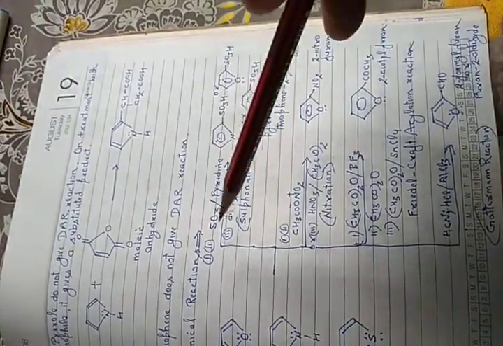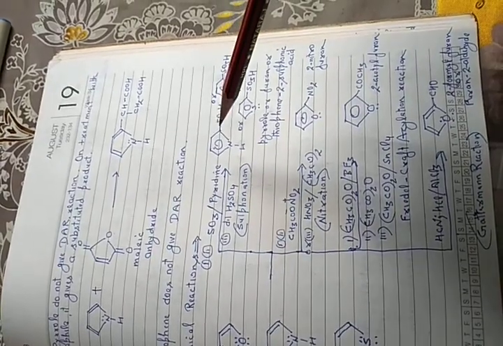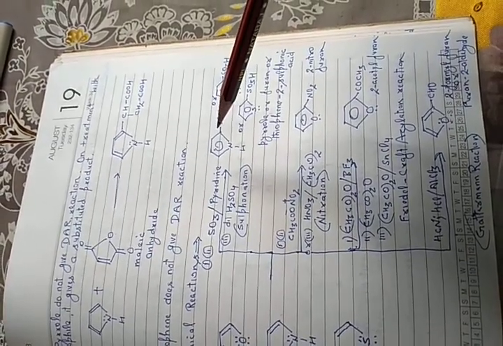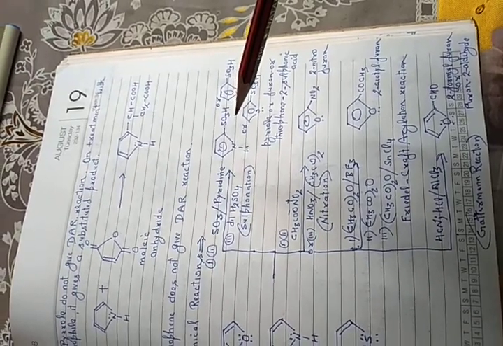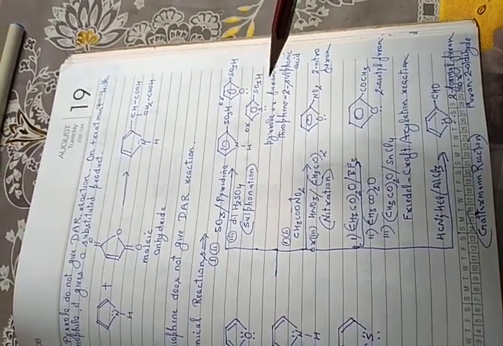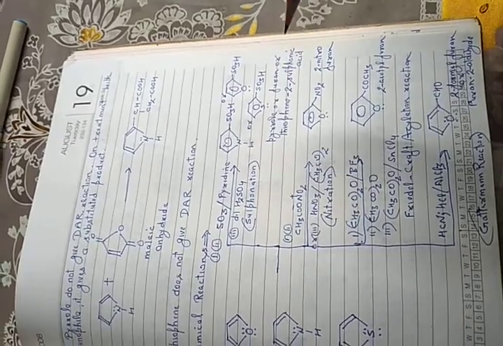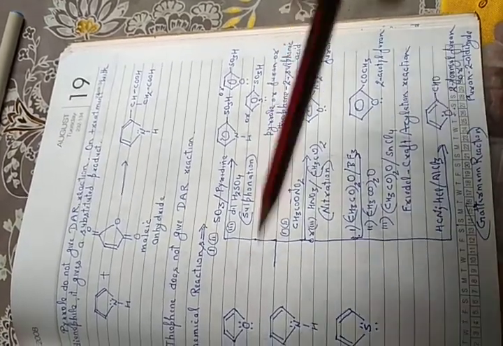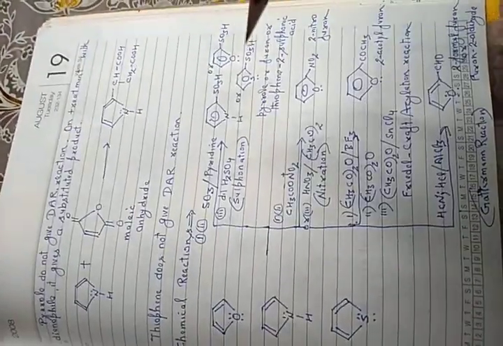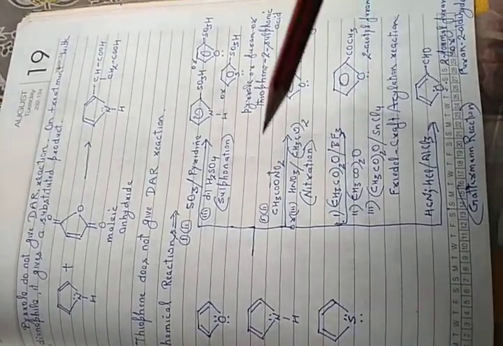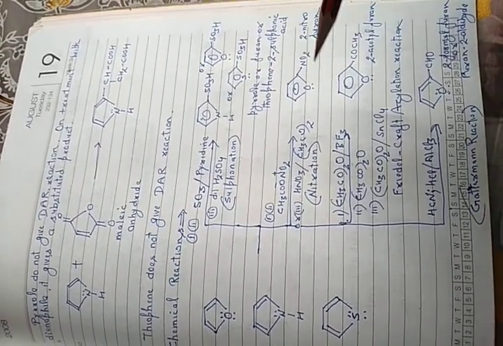This is the sulfonation. In sulfonation, the SO3H group is introduced at carbon 2. The compound name is pyrrole 2-sulfonic acid, or furan or thiophene 2-sulfonic acid, whichever is the heterocyclic compound. This is nitration. Here we write only 2-nitrofuran.